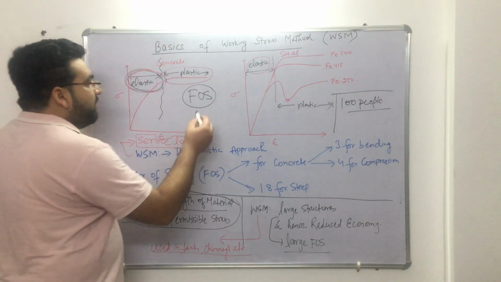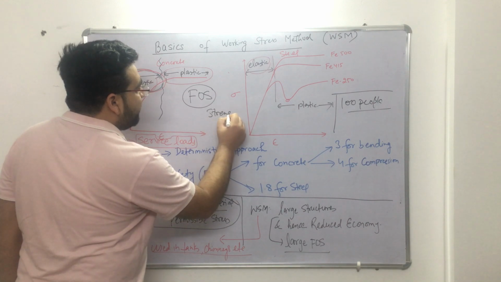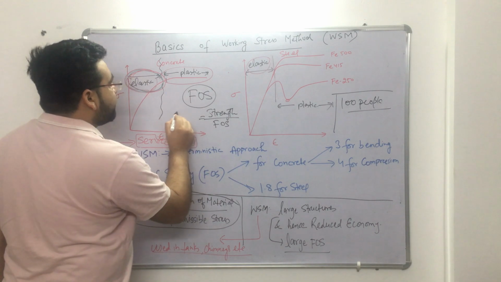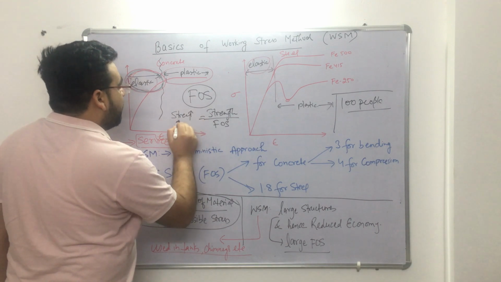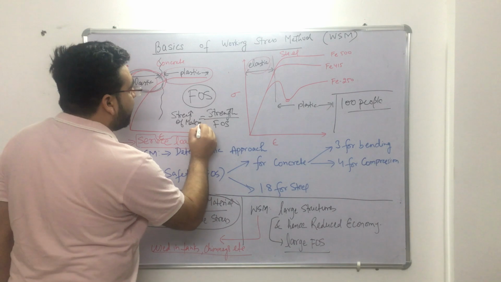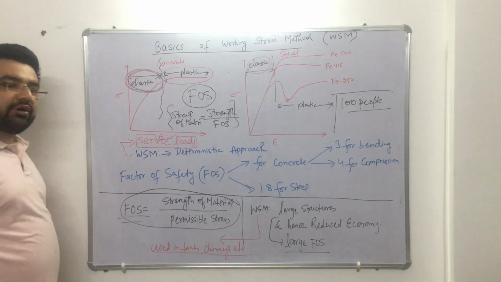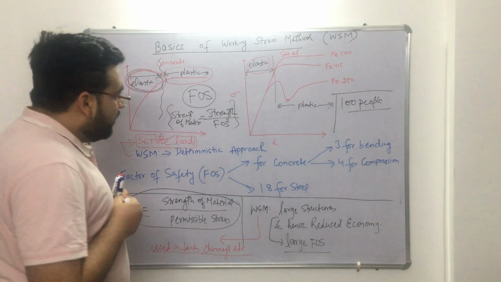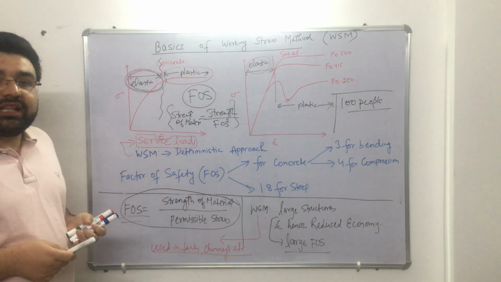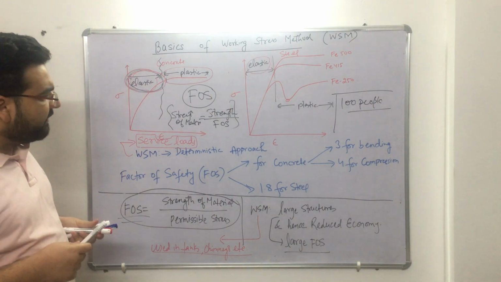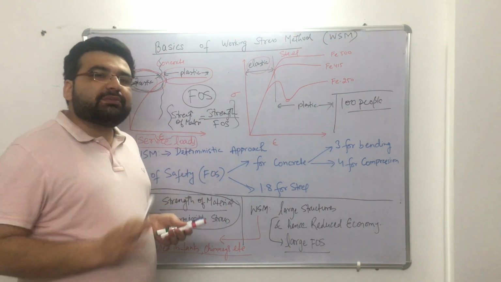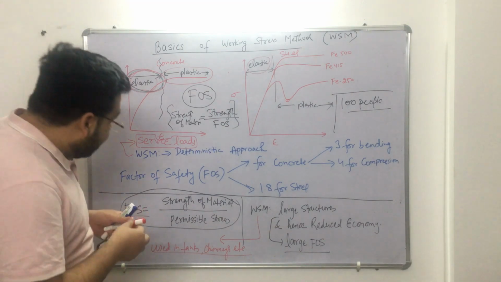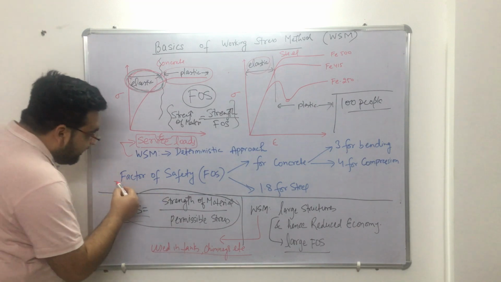So in working stress method, the strength which you will be getting after designing is divided by a factor of safety. So you get the strength of that material or beam or whatever, strength divided by the factor of safety. Clear? So this is the working stress method. Now, the factor of safety given by the code, the earlier codes, because in IS 456-2000, very little has been mentioned about working stress method, because nowadays we are not using that. But still, this question is important. Which is the question? The factor of safety.